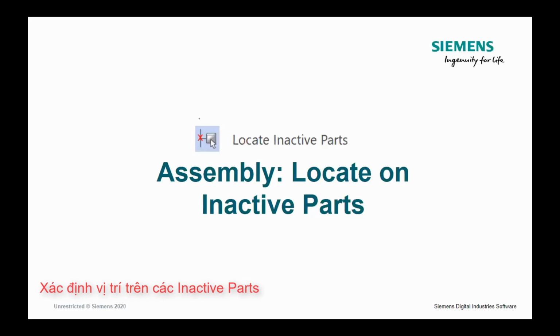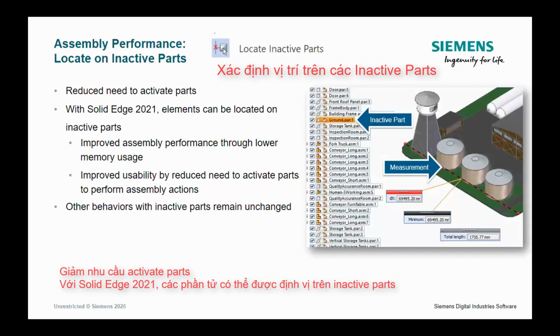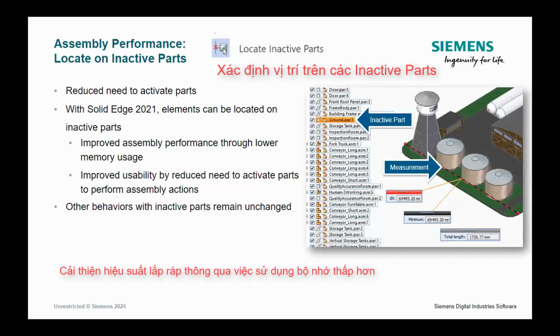The first topic we're going to discuss is locate on inactive parts. What is it? It's simply the ability to perform multiple operations on an assembly and large assembly that doesn't have all the parts active. In the past, it was an inconvenience, and performance was suffering because of that when we're talking about humongous assemblies.